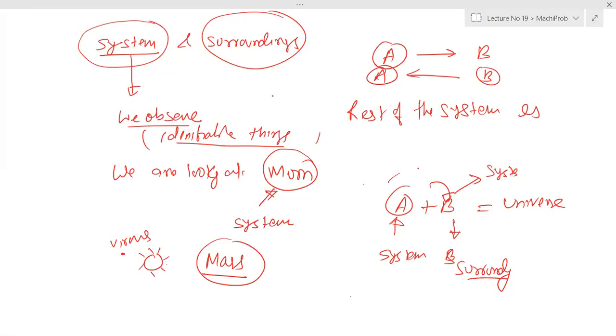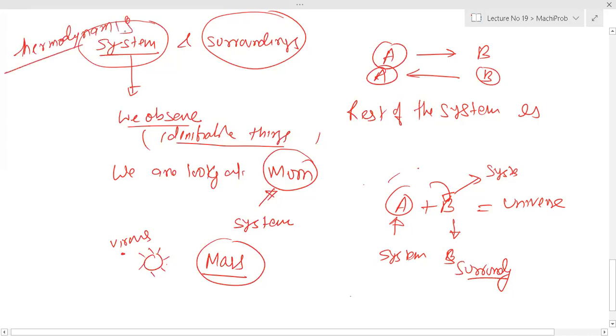We are interested in a thermodynamic system, not a mechanical system. A mechanical system may be a crank, or a gear train, or a mechanism. But when we say a thermodynamic system, it involves heat and work interaction. So this is the definition of system and surroundings.